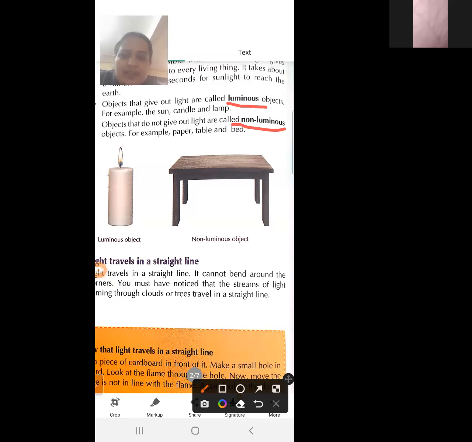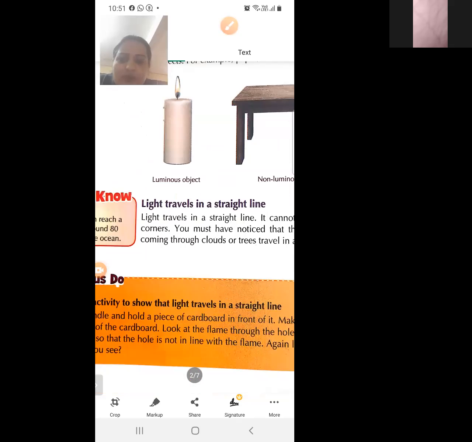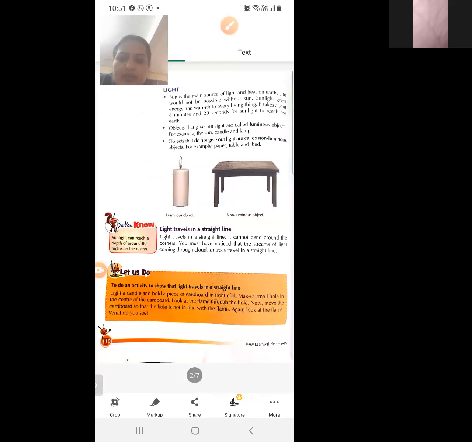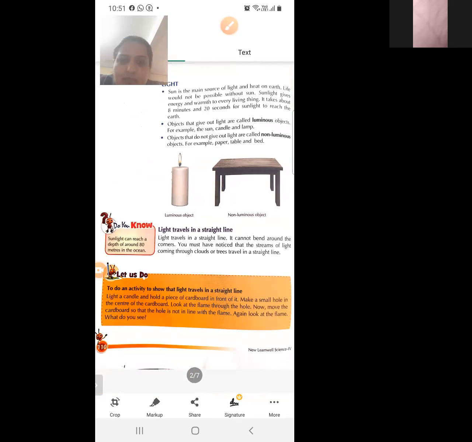So we will do this activity. We will prove that light always travels in a straight line. So we will take a candle.